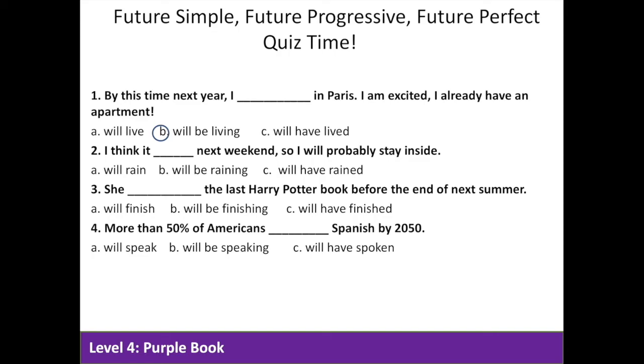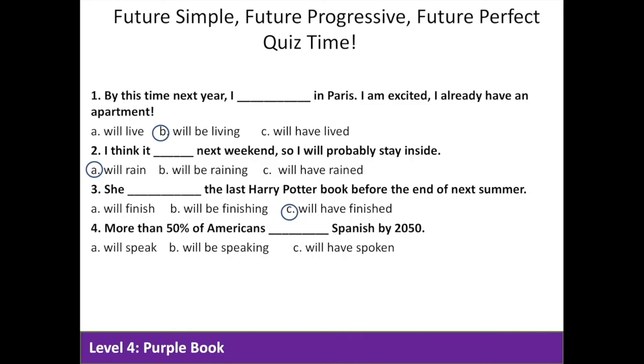Question 2. I think it blank next weekend, so I will probably stay inside. Here we have a prediction, so we'll use the future simple, A. Question 3. She blank the last Harry Potter book before the end of next summer. Here I'm making a prediction about something before another future event will occur. So C is the correct answer.